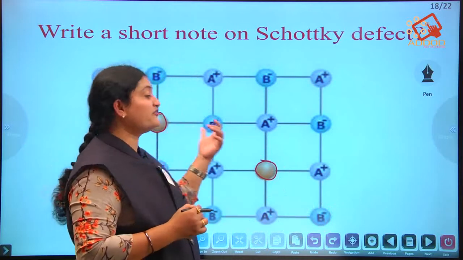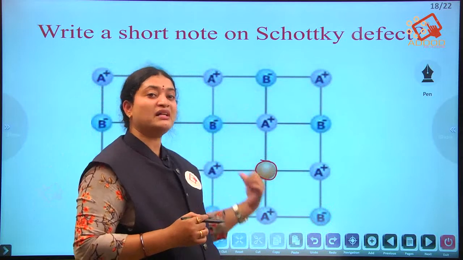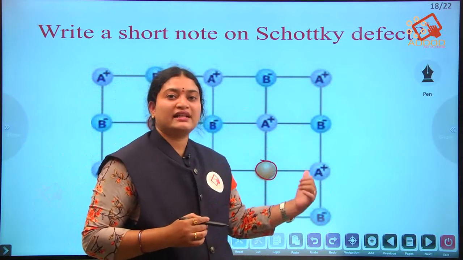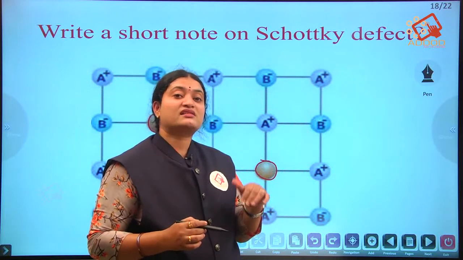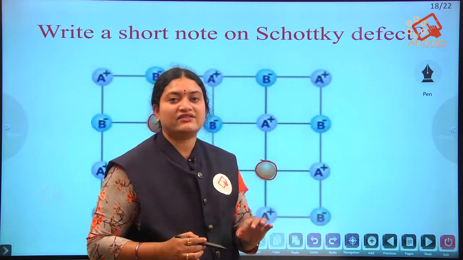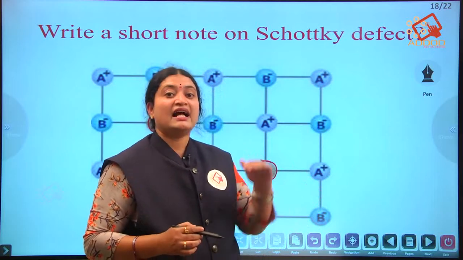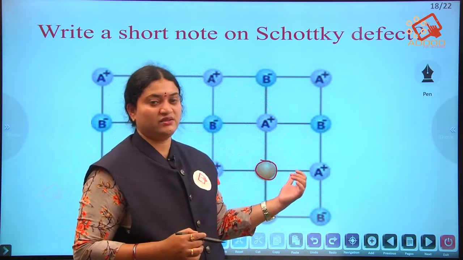The missing of a cation and an anion from a crystal, we call it a Schottky defect. Because a cation and an anion are missing, it maintains the electrical neutrality, and there is a decrease in the density of the crystal.